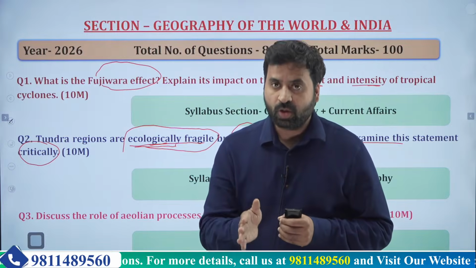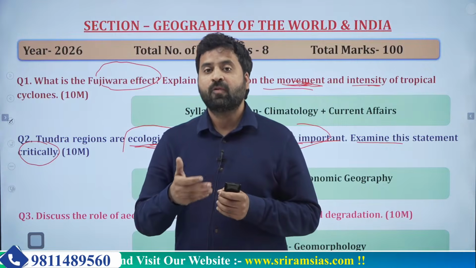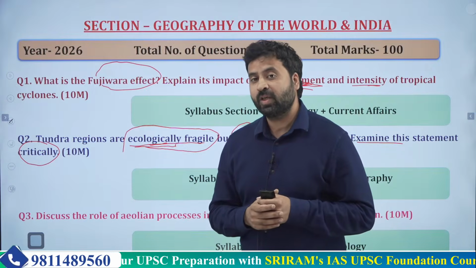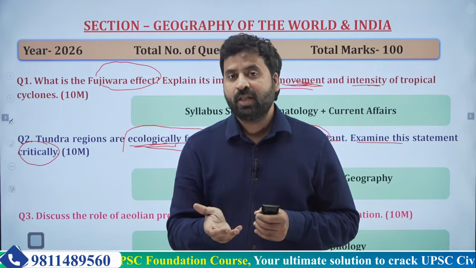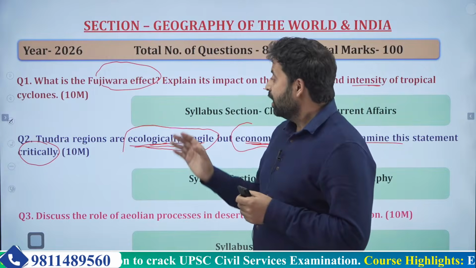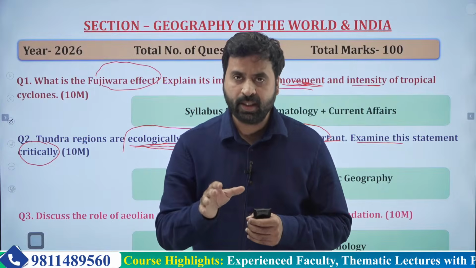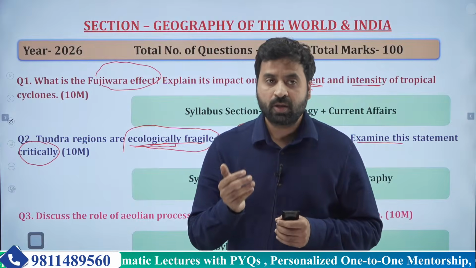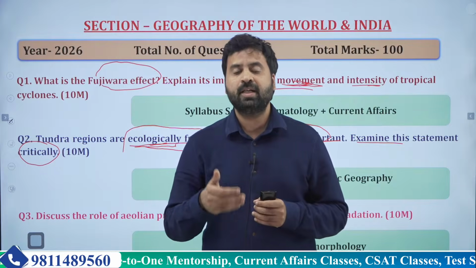Sure, they are ecologically fragile, but we need their resources for the development of those regions as well. For example, in the tundra region, many indigenous communities are living, so we can't leave them. We need to integrate them into the mainstream culture as well. So under critical examination, we can write some aspects: okay, they are ecologically fragile because of these reasons, but we need them to integrate economically because of the availability of many resources and other reasons.